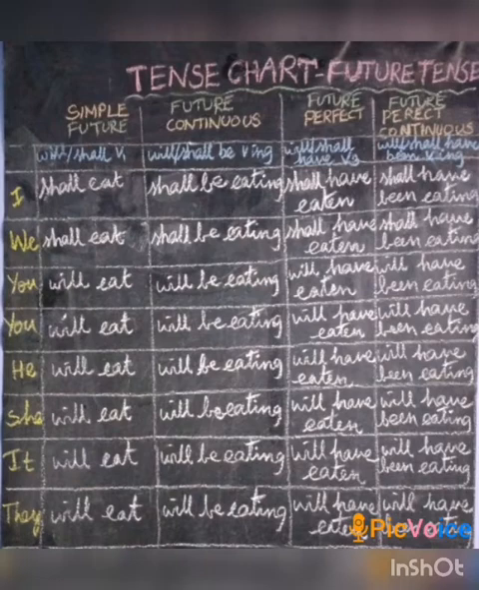Next one, future perfect continuous. The format is will or shall have been V1 ing. For I and we have to use shall have been V1 ing. For other persons, we have to use will have been V1 ing. I shall have been eating, we shall have been eating, you will have been eating, he will have been eating, she will have been eating, it will have been eating, they will have been eating.